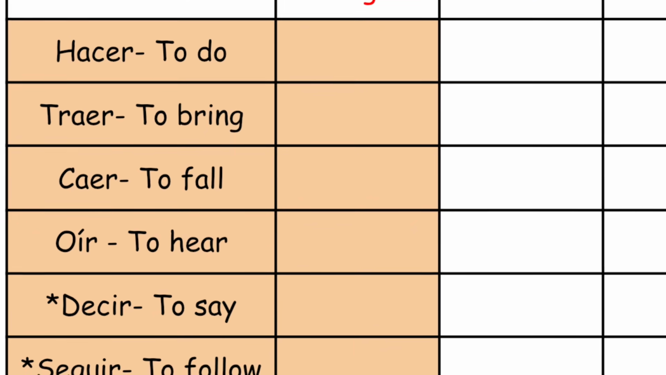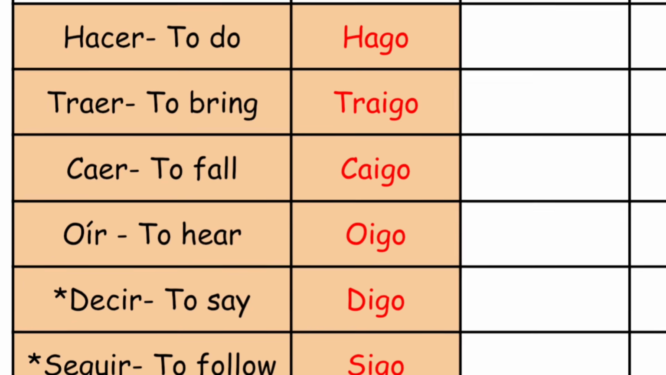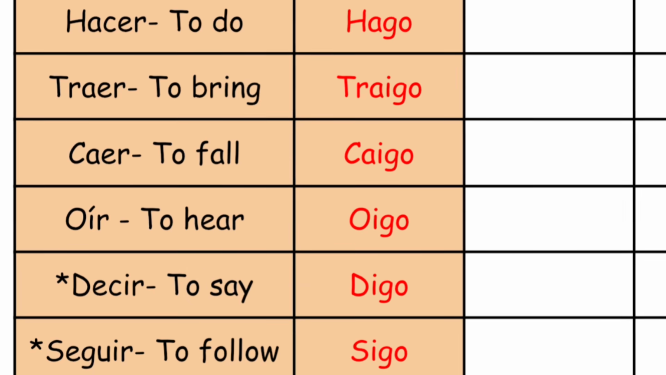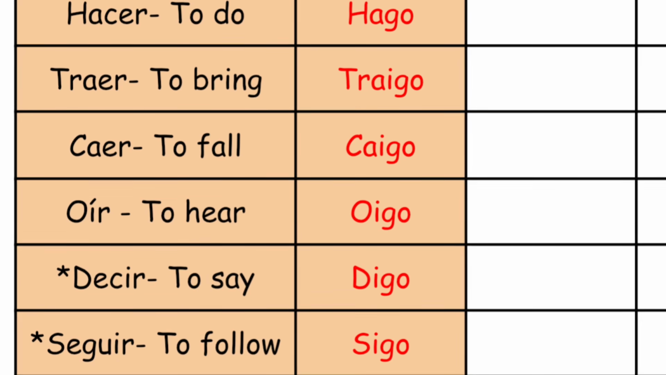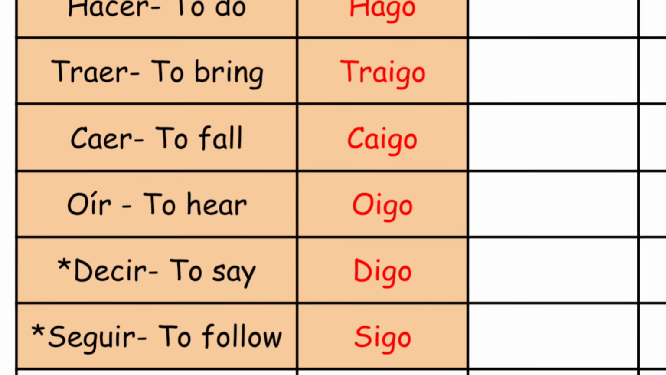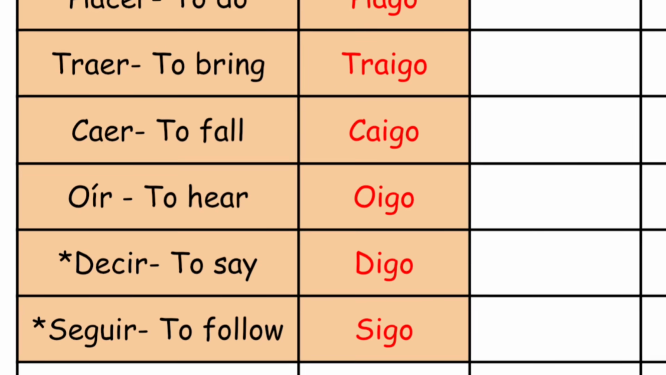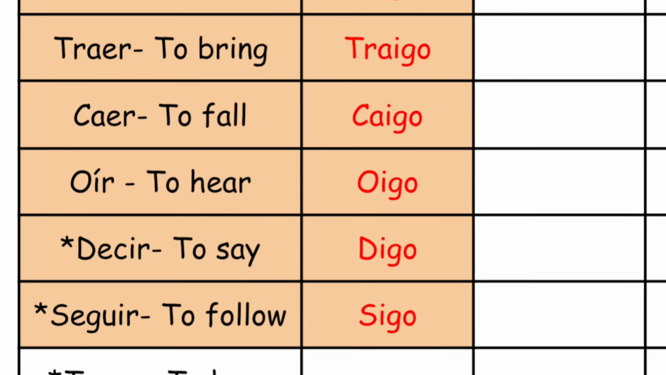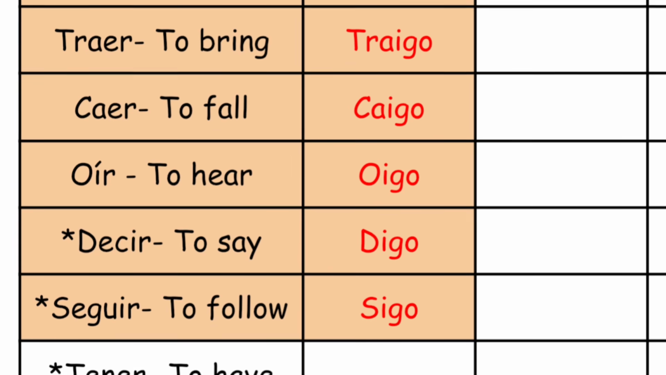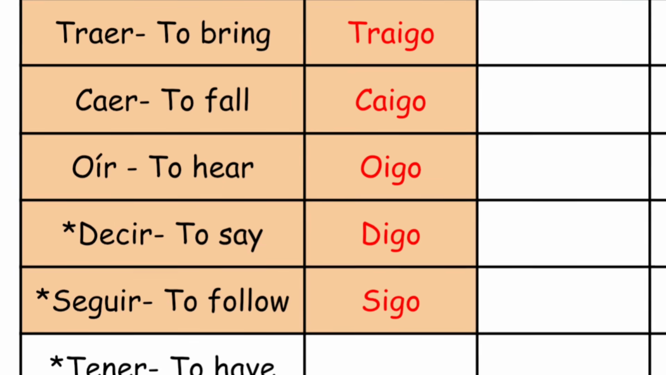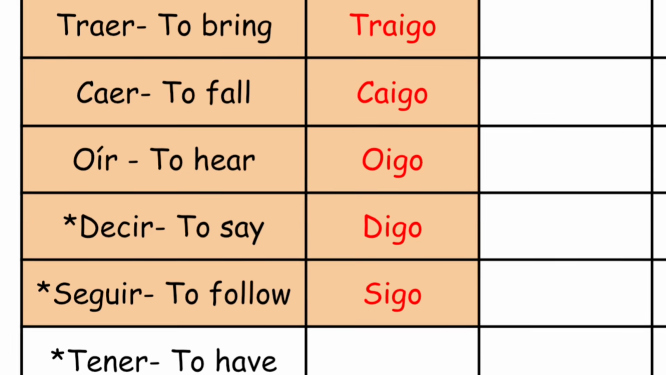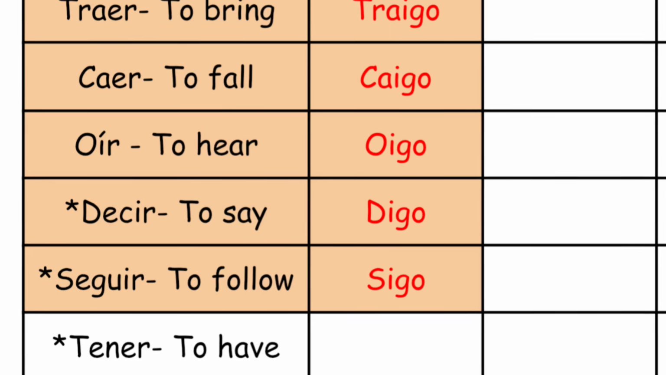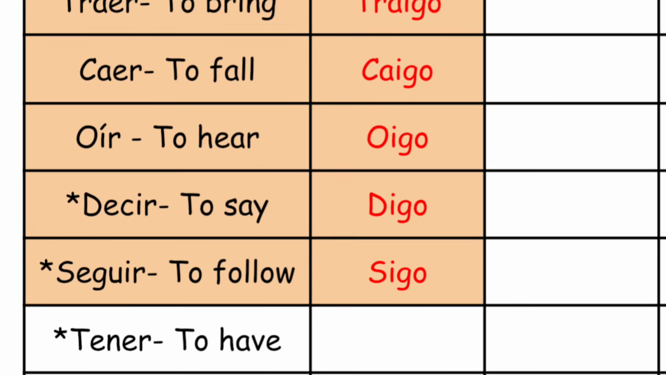In the yo form, hacer conjugates to hago. When you're spelling it out, don't forget the silent H at the beginning of the word. On some verbs, we have to add an I to the go. Traer becomes traigo. Caer turns to caigo. Decir conjugates to digo. Oír becomes oigo. And seguir conjugates to sigo.